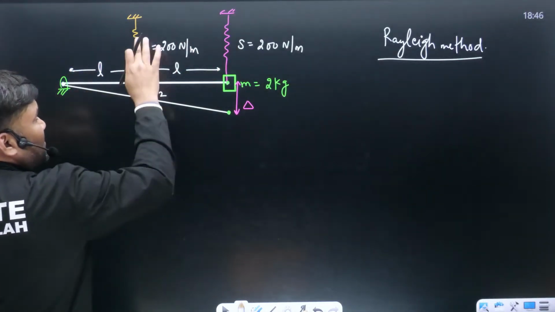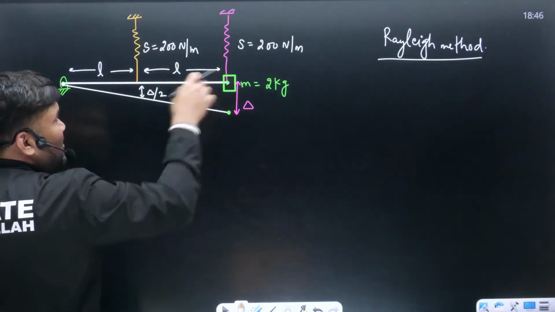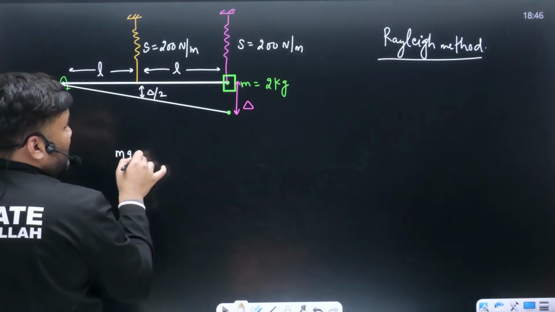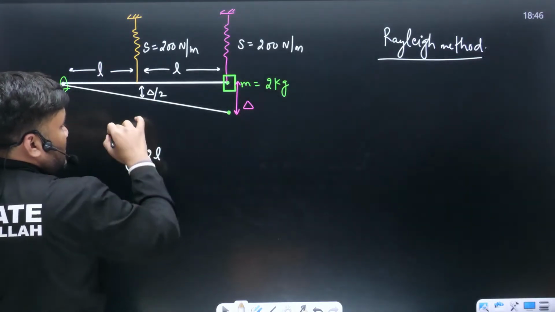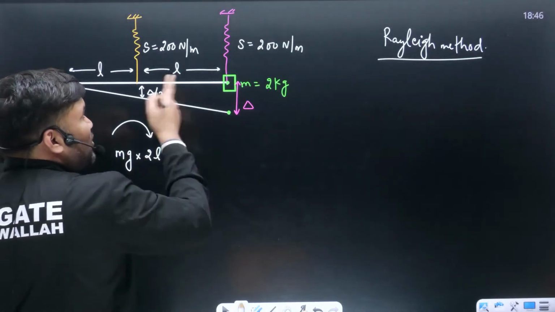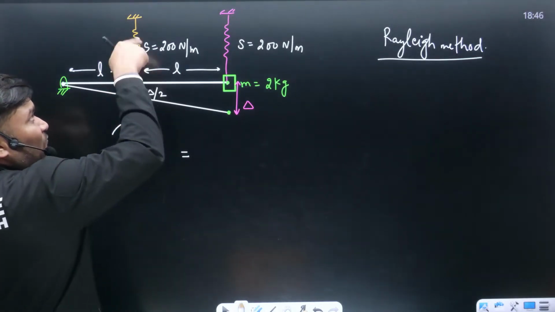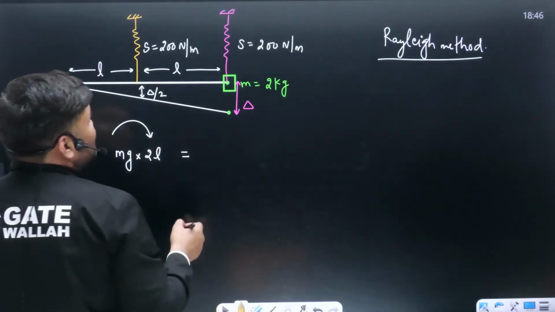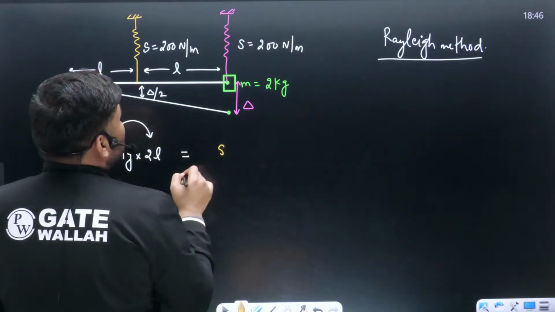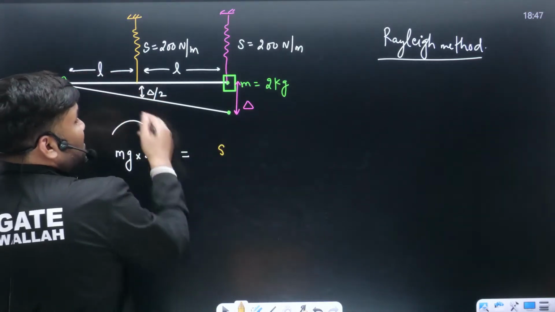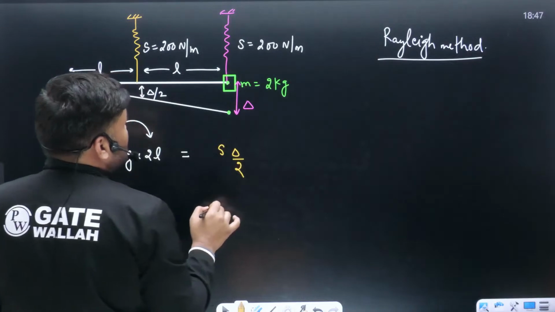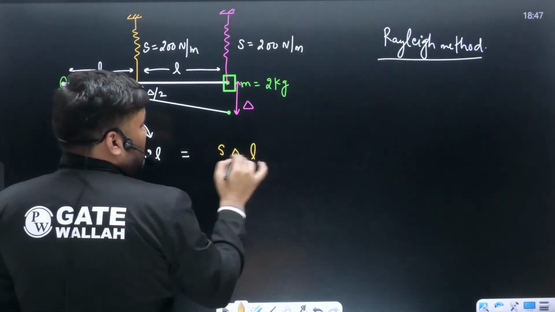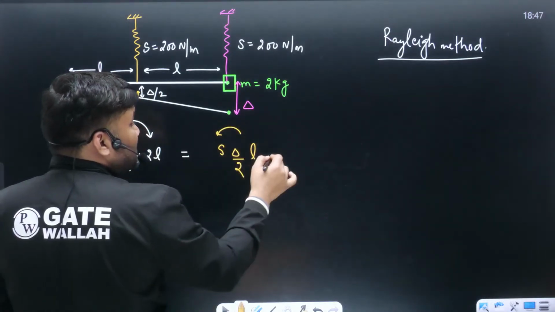Can I write? This spring, the weight's torque about this point will be mg multiplied by 2L in clockwise direction. It will be balanced by the anti-clockwise torque of the springs. First spring is applying how much torque? In yellow color I am writing it. This is S times delta by 2, the force in upward direction, multiplied by length L, anti-clockwise torque, plus